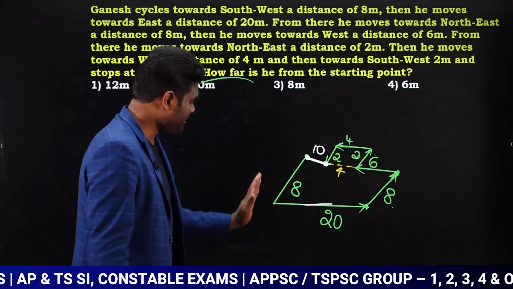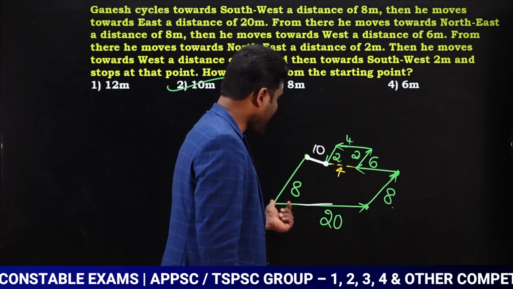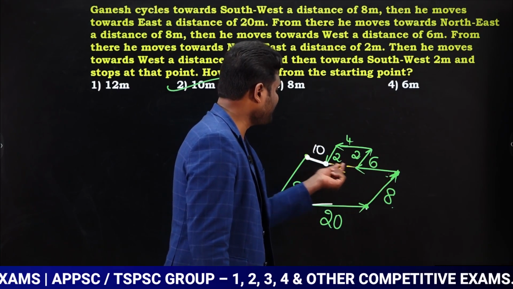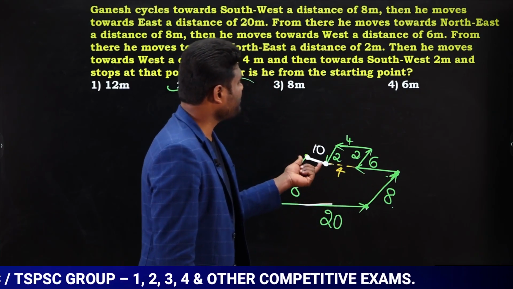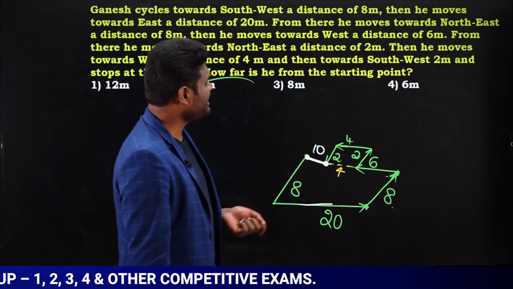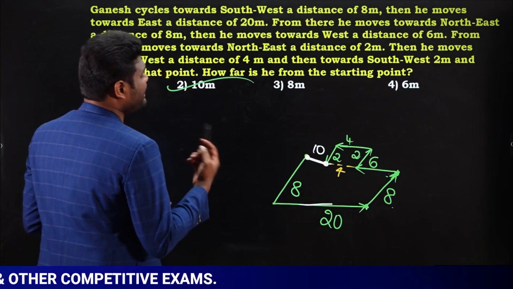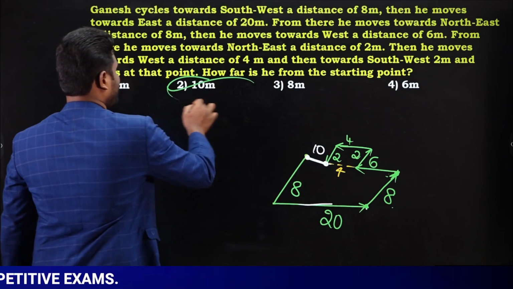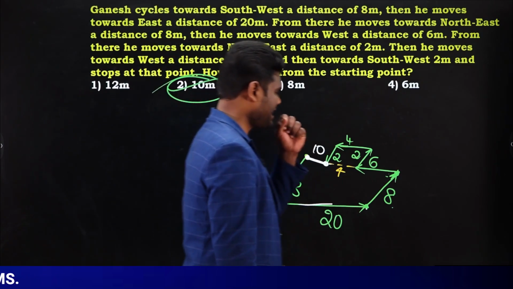Is it clear? Why? Here to here total is 20. Out of 20, 6 plus 4, 10 covered. 10 covered means remaining balance is how much? Remaining balance is 10. Yes or no? Out of 20, 10 covered means remaining balance will be 10. So we can say the answer is going to be 10 meters.